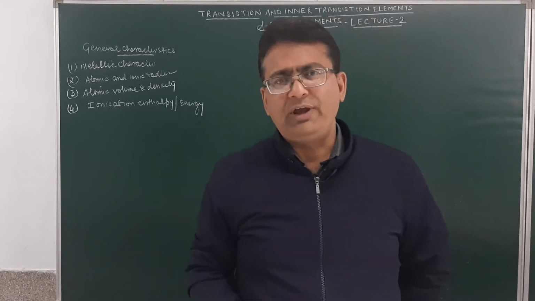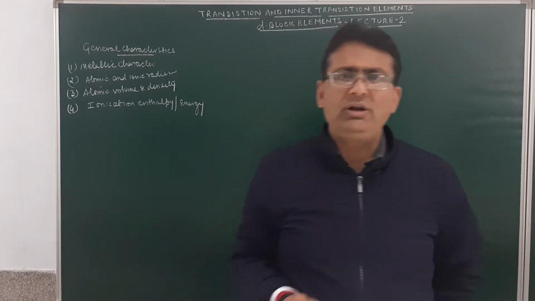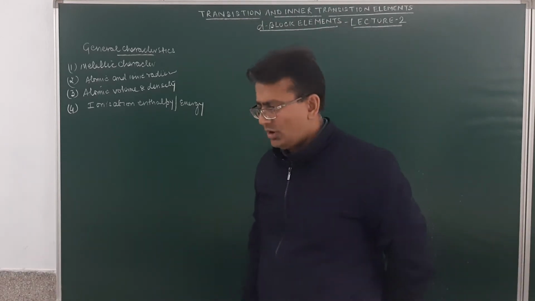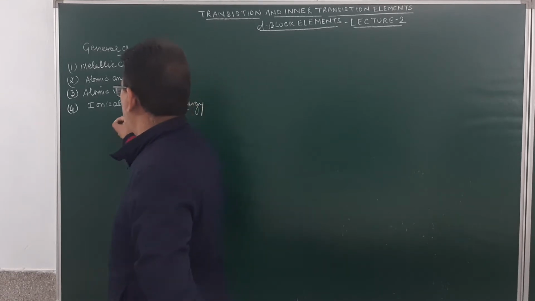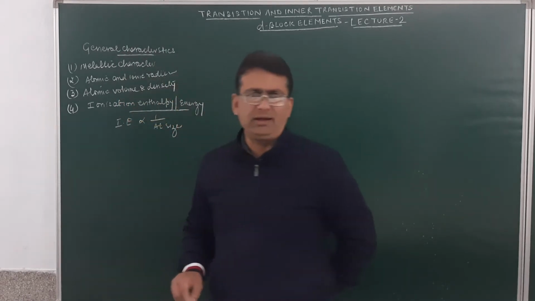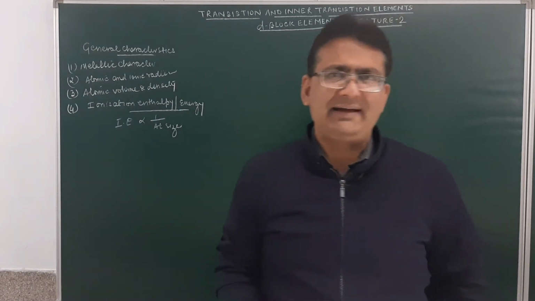It is the amount of energy required to remove an electron from an isolated atom in the gaseous state. I told you earlier also that ionization energy is inversely proportional to atomic size. Am I clear? Ionization energy is inversely proportional to atomic size.